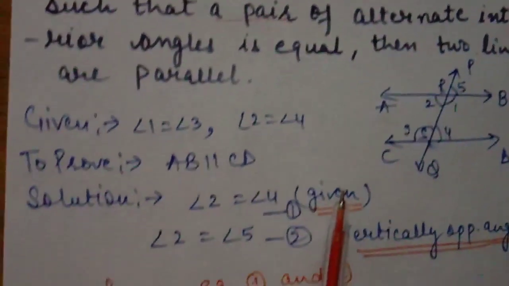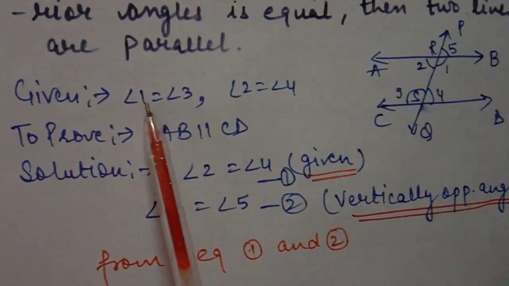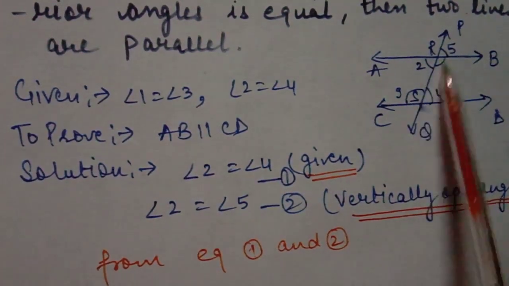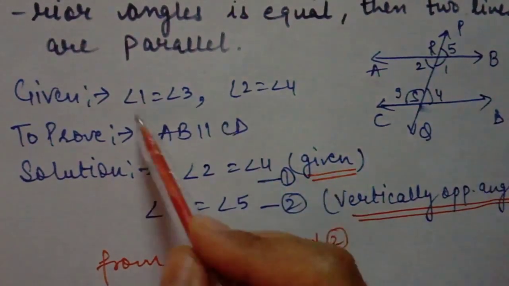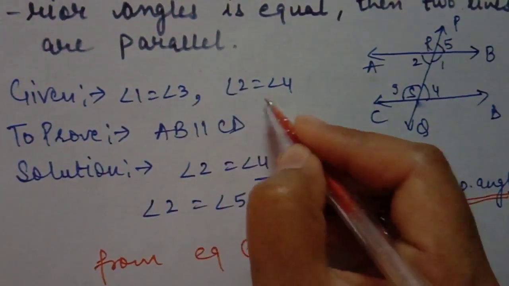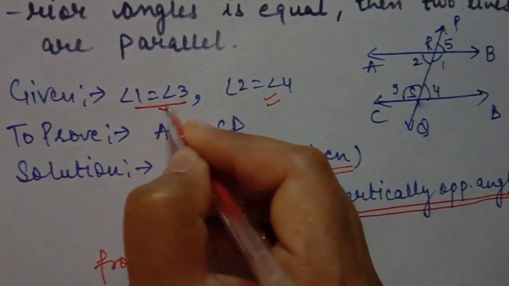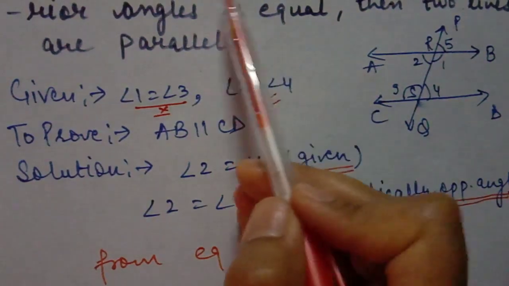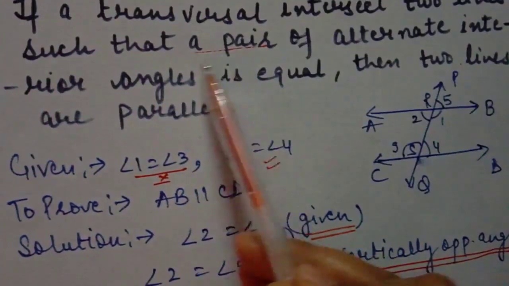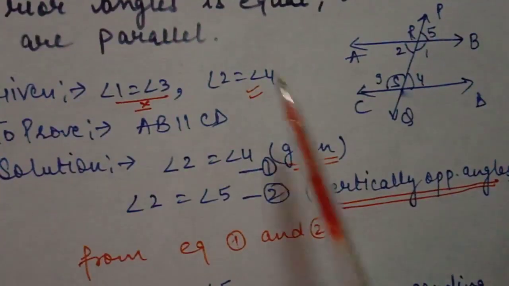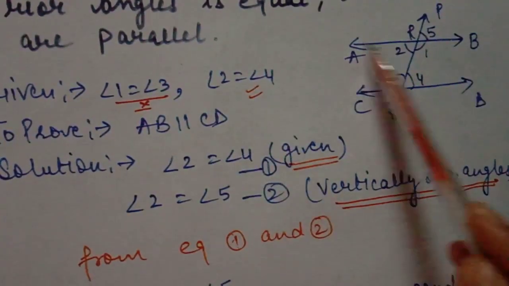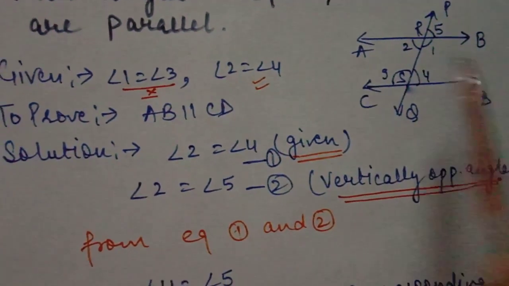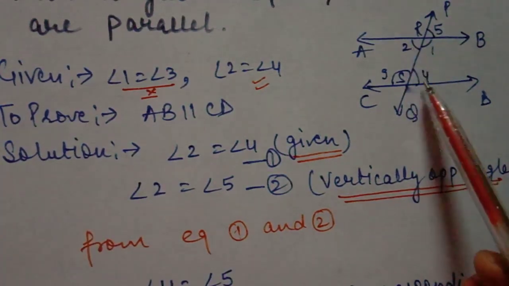What is given in this theorem? We have angle 1 is equal to 3, alternate 2 is equal to 4. Alternate angles are given, only one pair is given, so we will take just one pair. They both are pairs of alternate interior angles, but they said a pair, so we will take a pair only. So 2 equals 4. To prove: lines AB and CD are parallel to each other. We have to prove it. So the solution is, first of all, 2 equals 4. It is given.